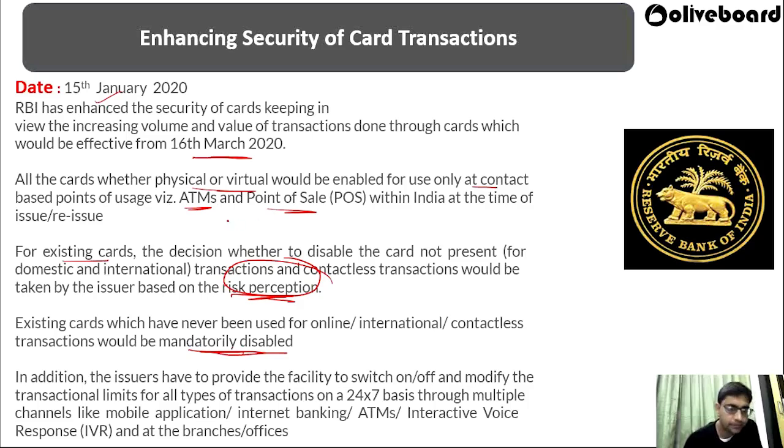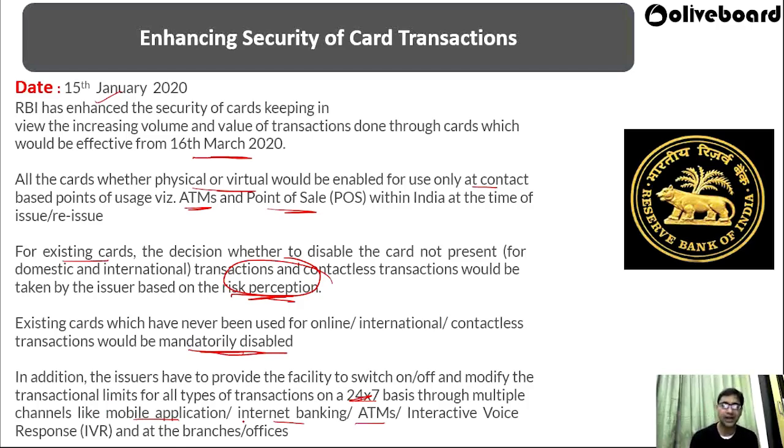In addition, the issuer has to provide the facility to switch on and off and modify the transaction limit for all types of transactions on a 24/7 basis through multiple channels like mobile application, internet banking, ATM, IVRS and other branches. So RBI wanted to properly provide security to any kind of transaction.